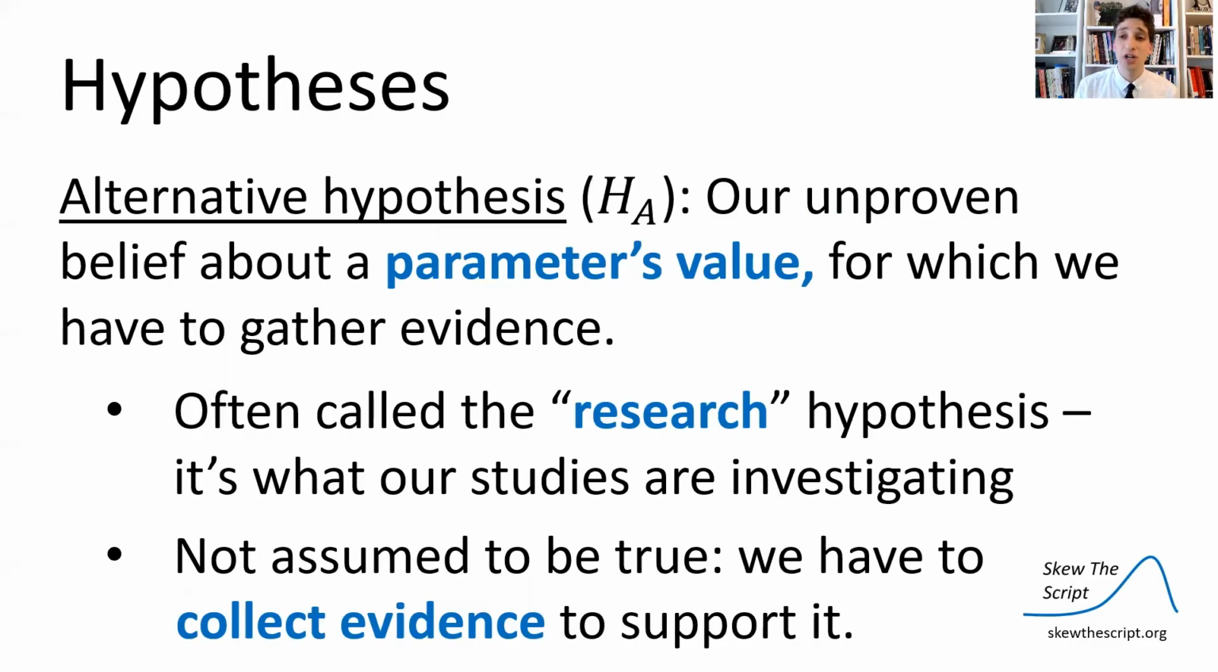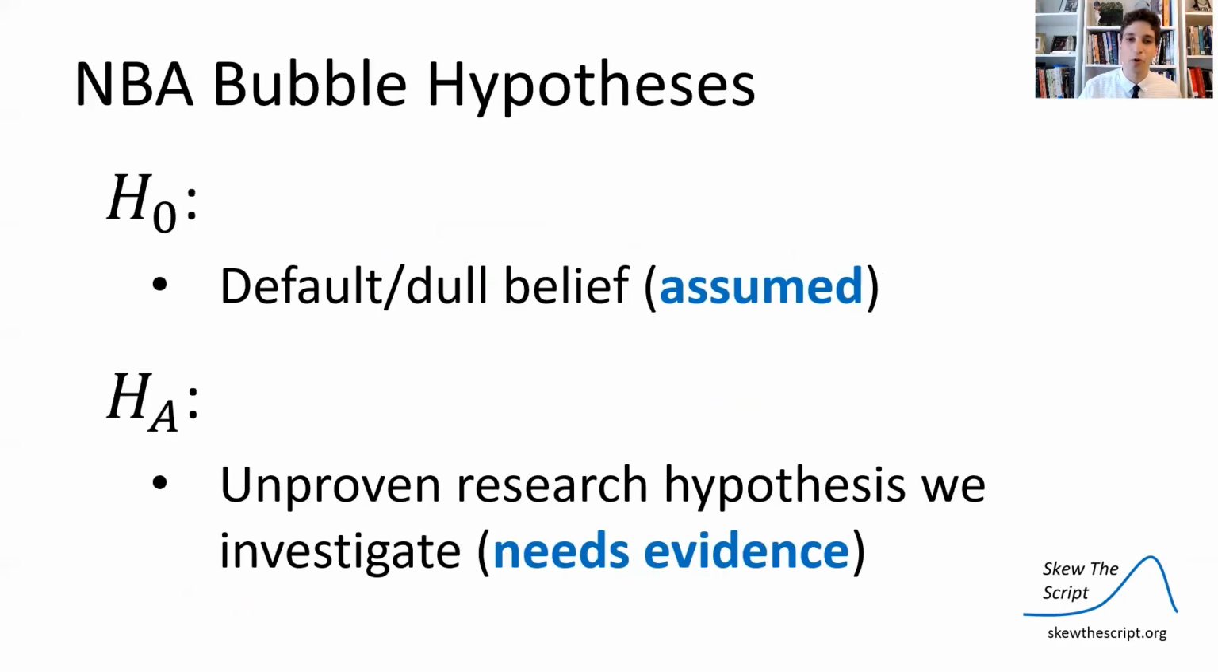Then there's the alternative hypothesis. It's the unproven belief about a parameter's value for which you have to gather evidence to convince yourself of. It's the research hypothesis, what the study is investigating and seeking potentially to convince us of. And we don't assume it to be true. We have to collect evidence to support it.